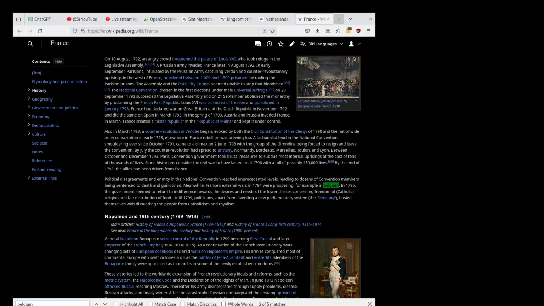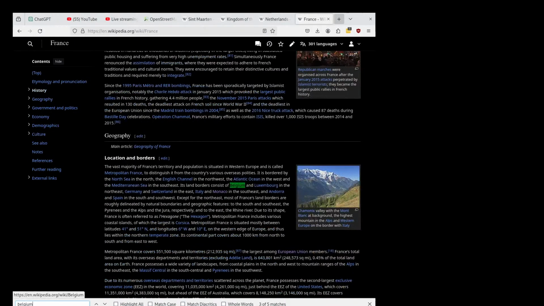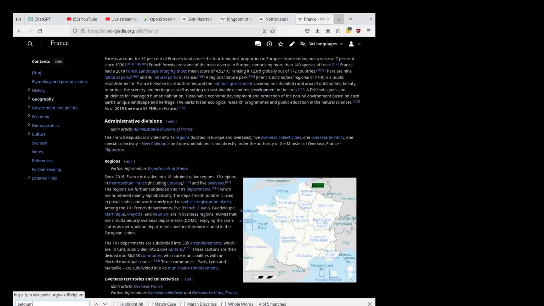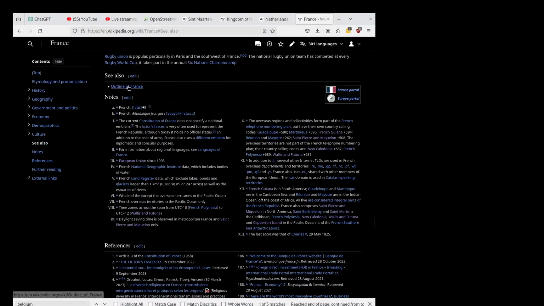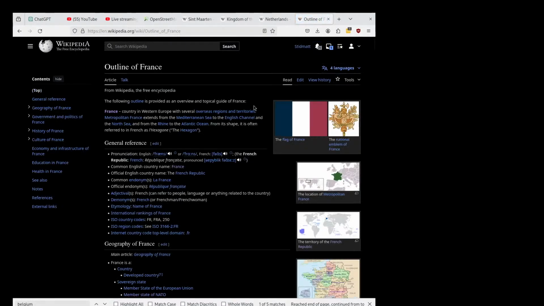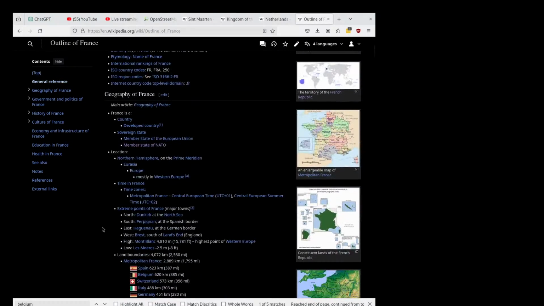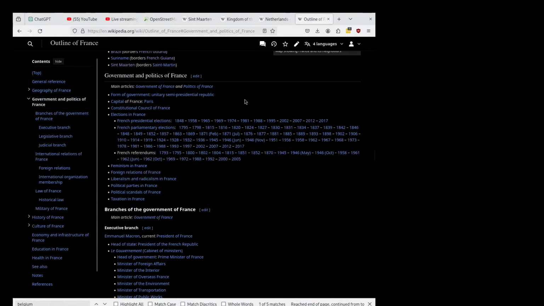We're seeing now if you can get this information on Wikipedia. See also, outline of France. Country, there should be another. Let's see here. Government and politics of France.